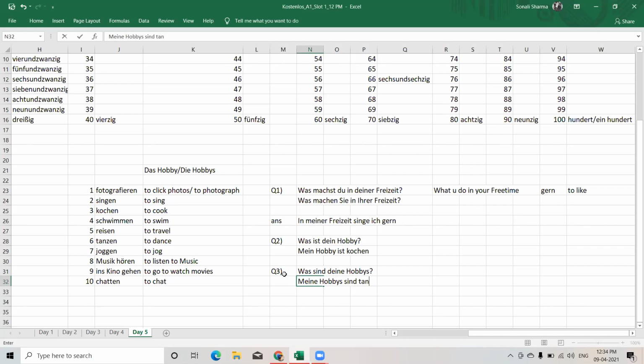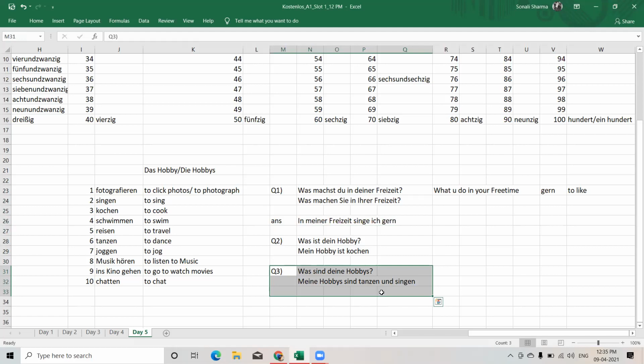So "Meine Hobbys sind tanzen und singen", for example. If you want to add 3 hobbies, you can say "Meine Hobbys sind tanzen, singen, chatten." Like this, you can frame. So these were the 3 ways, not like only the 2 ways. One way is in the singular form, and the second was this question in the plural form.